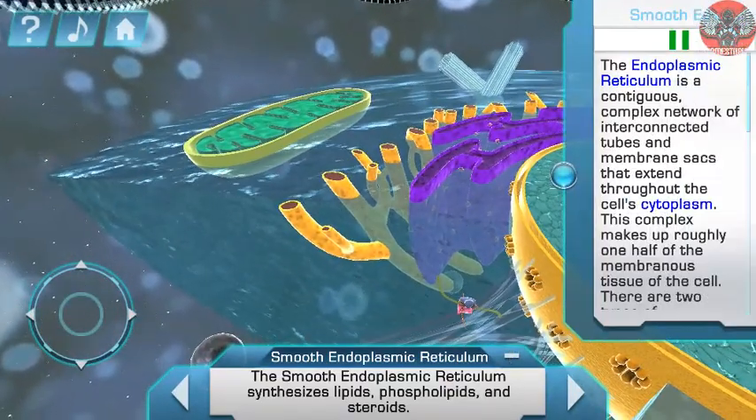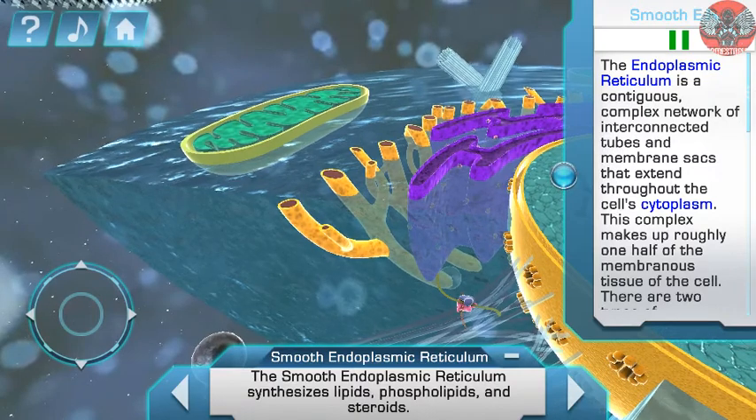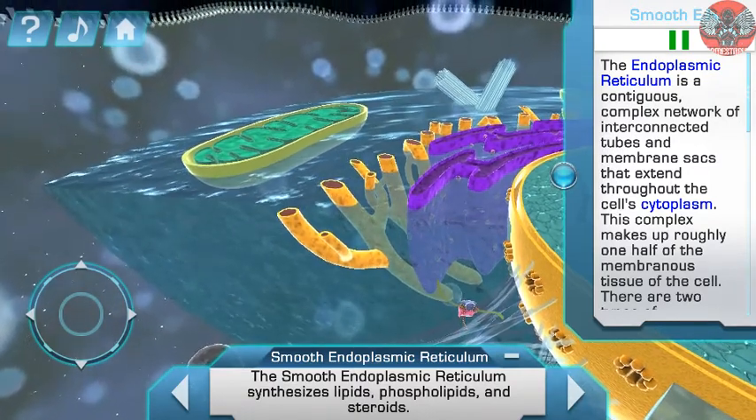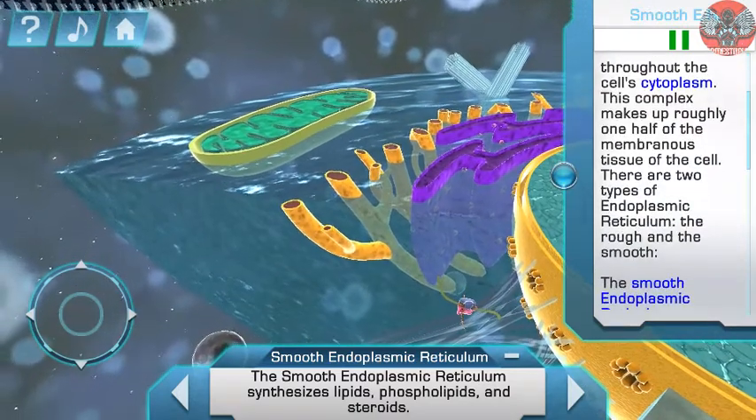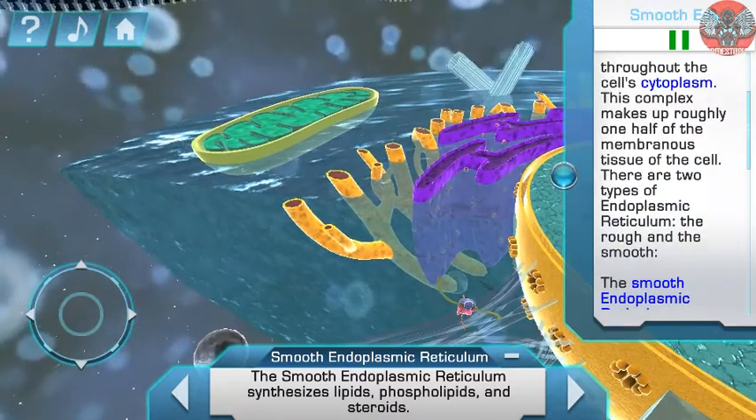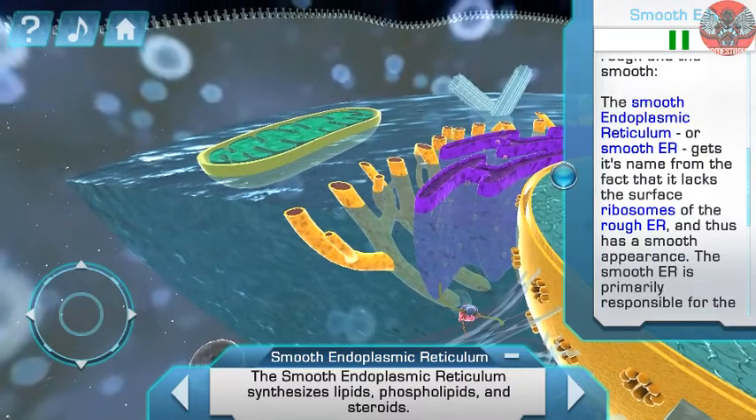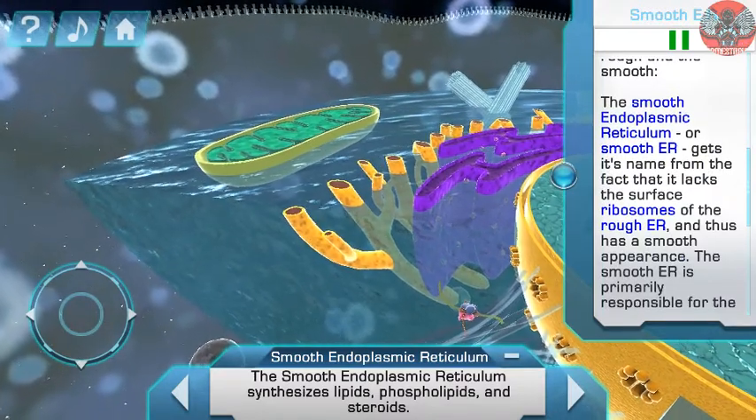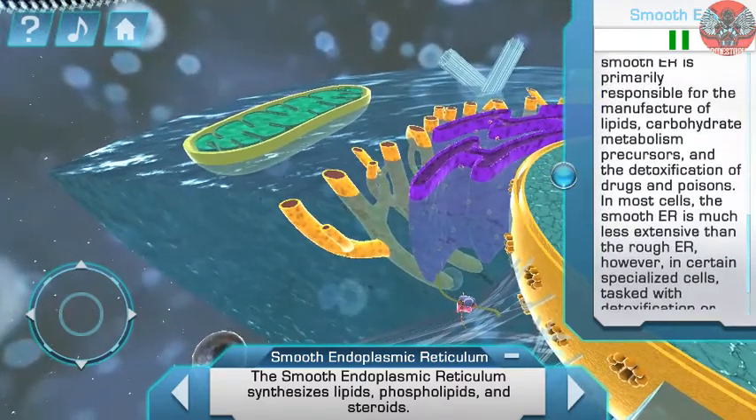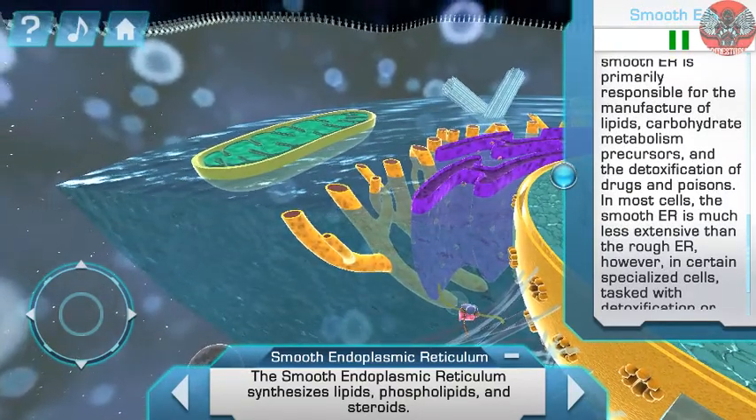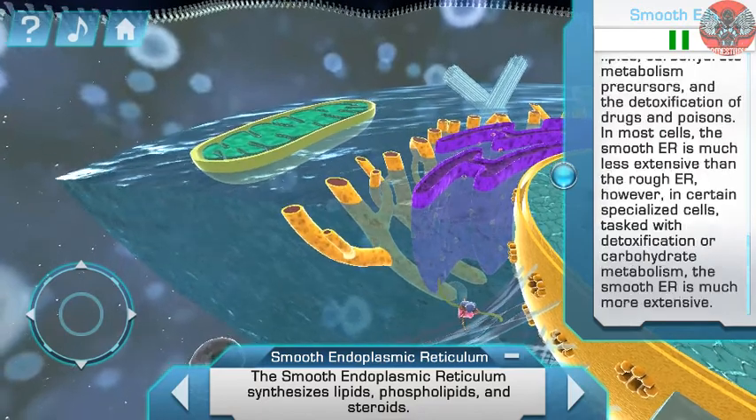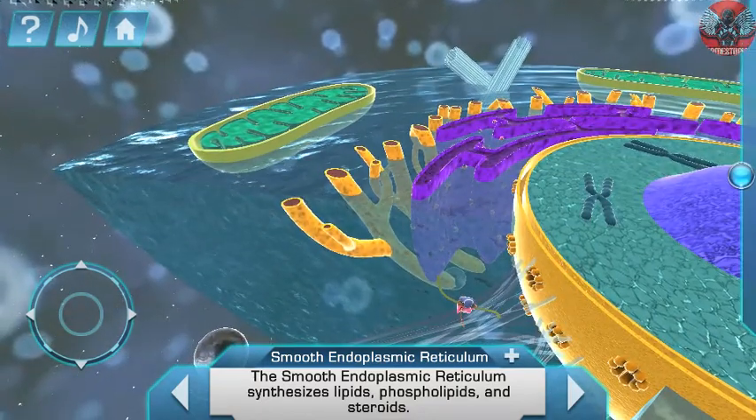The endoplasmic reticulum is a contiguous, complex network of interconnected tubes and membrane sacs that extend through the cell's cytoplasm. This complex makes up roughly 1/2 of the membranous tissue of the cell. There are two types of endoplasmic reticulum, the rough and the smooth. The smooth endoplasmic reticulum, or smooth ER, gets its name from the fact that it lacks the surface ribosomes.